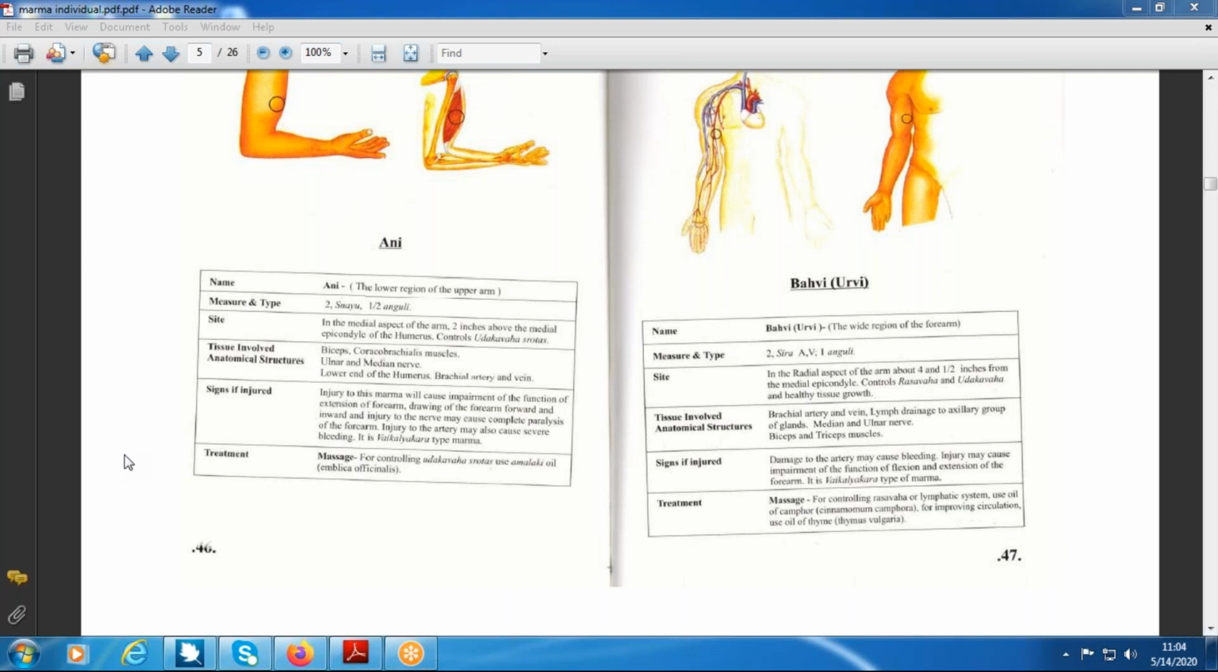Now, if there is any injury to ani marma, that is considered as snayu marma and vaikalekara marma. There is increase in the swelling and stabda shakti. Stabda shakti means numbness of the limb. This numbness is basically because of nerve damage and because of loss of blood supply. These are the two conditions where we come across numbness, especially the nervous system or nerve damage.